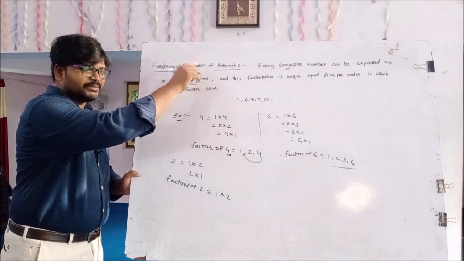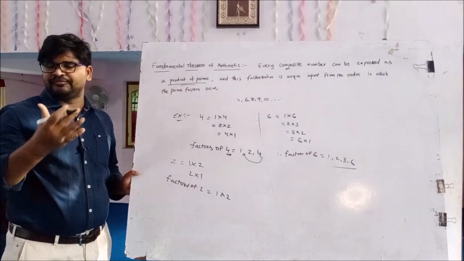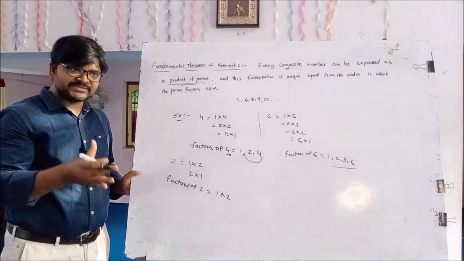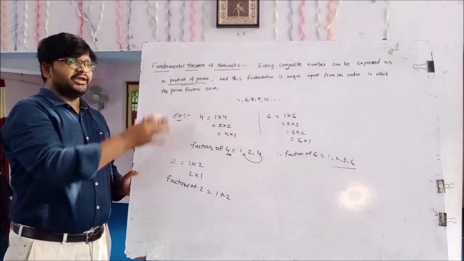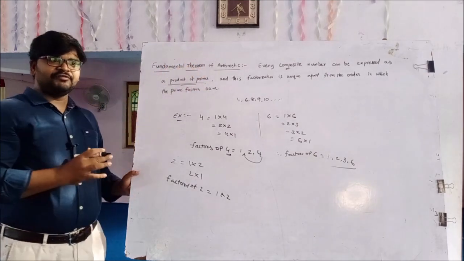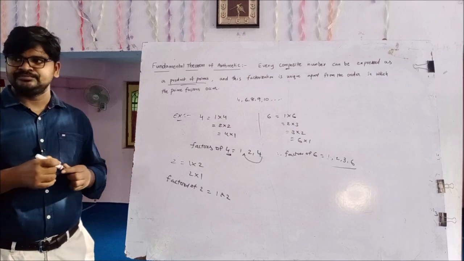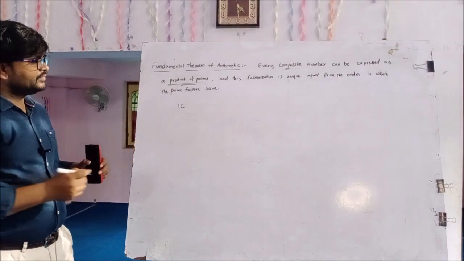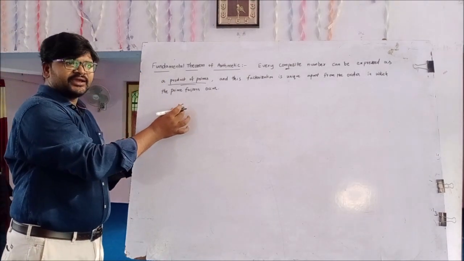Every composite number can be expressed as a product of primes. It is called the fundamental theorem of arithmetic. For example, take 16. 16 is a composite number.